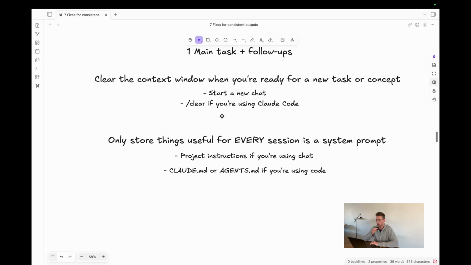And then the last thing is to only store things useful for every session or every chat in a system prompt. If you don't know what a system prompt is, it's like your project instructions if you're using chats, or it's your claude.md or agents.md if you're using code. Basically, this is sent with every chat to the LLM. And a lot of people have ended up with huge, huge files. I saw a YouTuber who had something like 13 pages for picking a thumbnail. That can be useful, but you definitely don't want that being sent as context for every single chat. So only keep things that you're going to use in every chat in those system prompts.